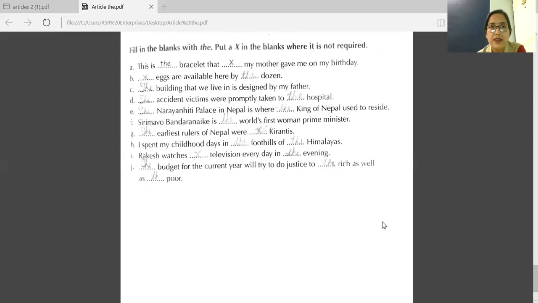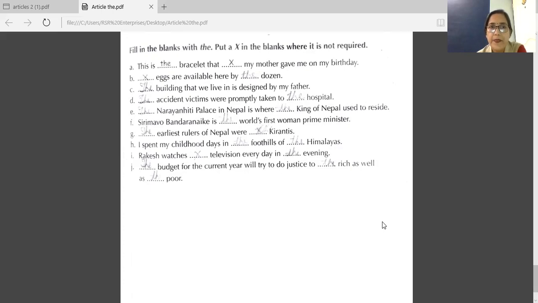Third sentence, the building that we live in is designed by my father. So building has become the particular building which is designed by his father. That's why we are using the there. Fourth, the accident victims were promptly taken to the hospital.